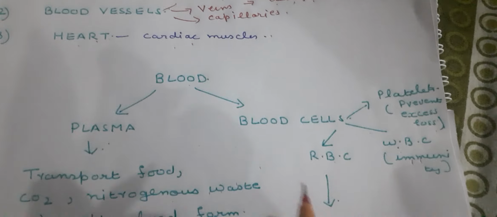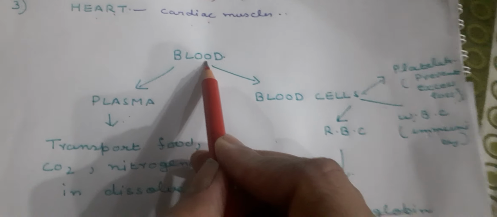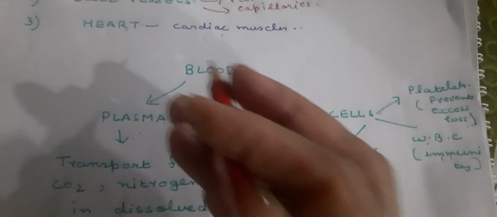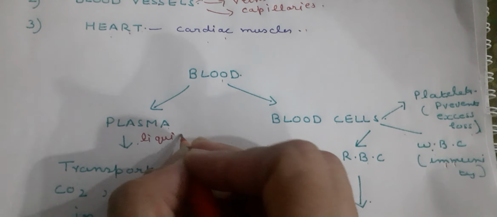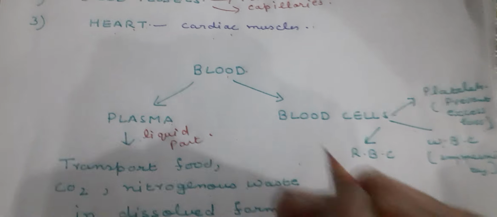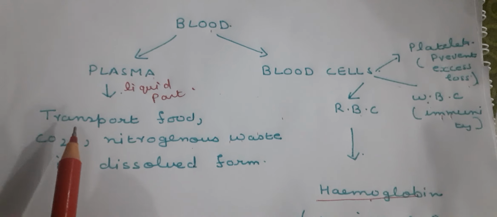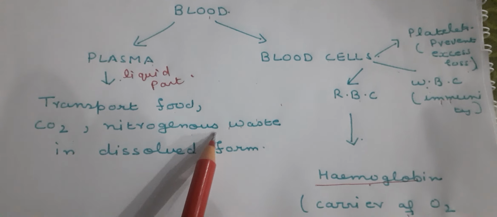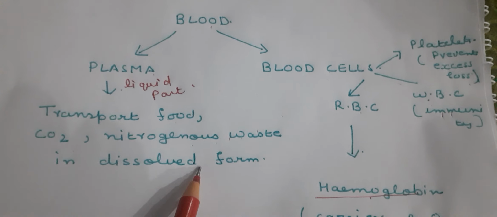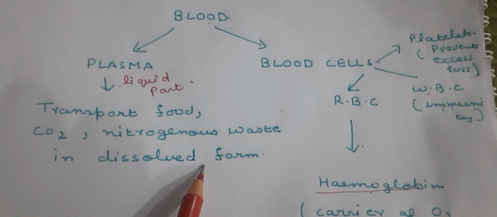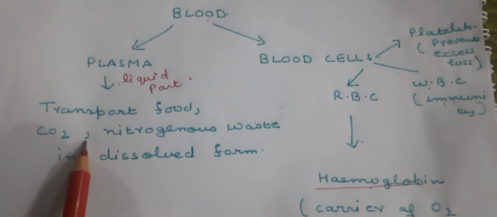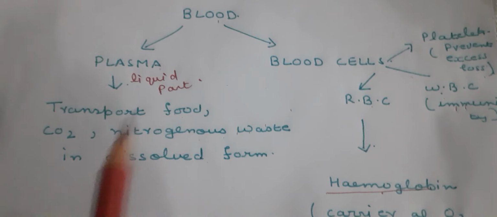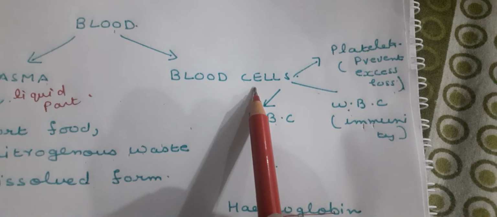Let us first see the functions of the blood. Our blood consists of plasma. Plasma is the liquid part of the blood, and plasma transports food, carbon dioxide, and nitrogenous waste such as urea in dissolved form. Then come the blood cells.